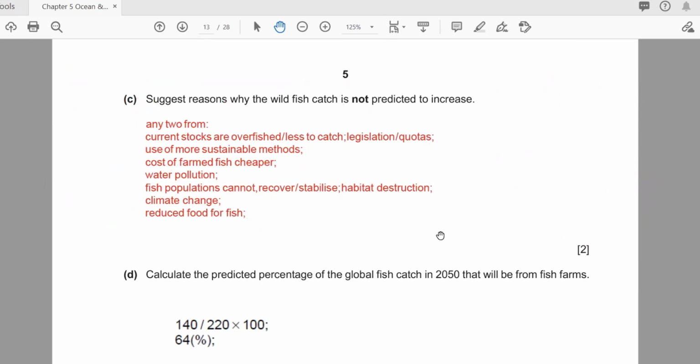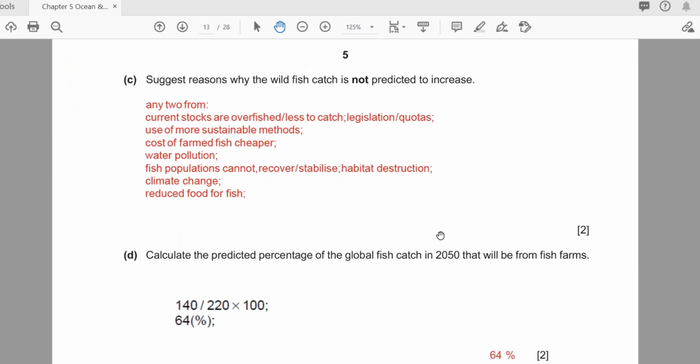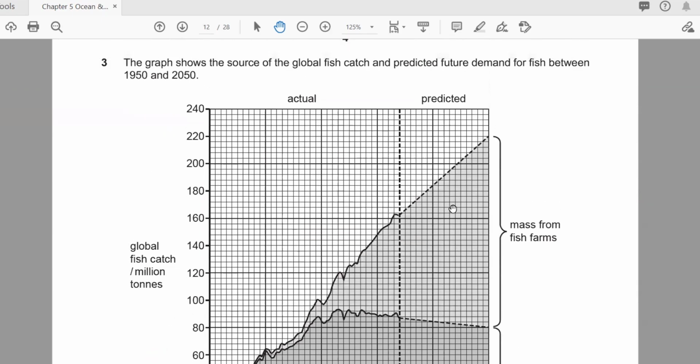After that, calculate the predicted percentage of the global fish in 2050 that will be from fish farms. So you have to see the percentage there. For that you have to see the total till 2050, what is the total consumption, that is 220. You can get this from the graph. If I show you the graph here, you can see.